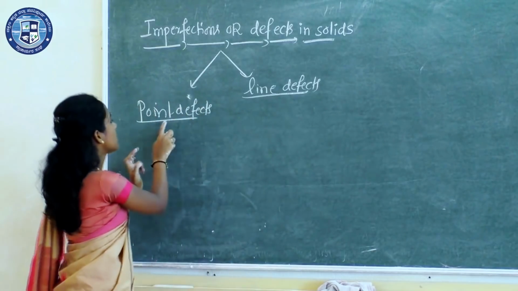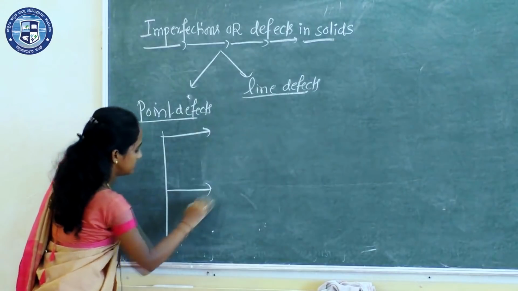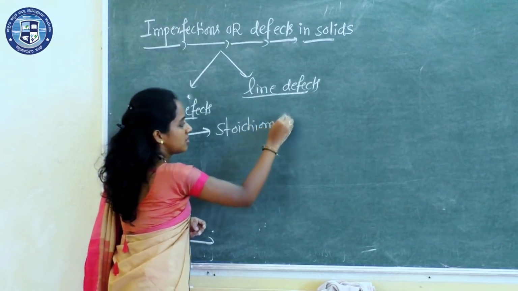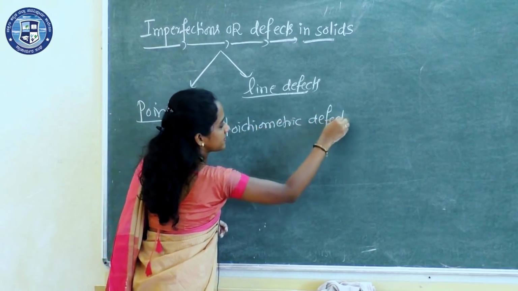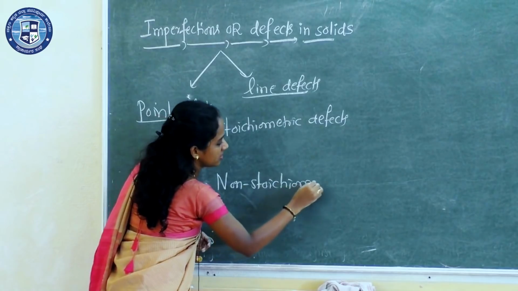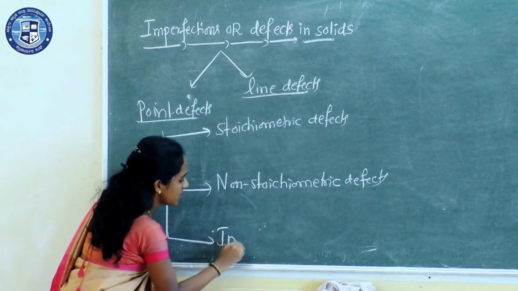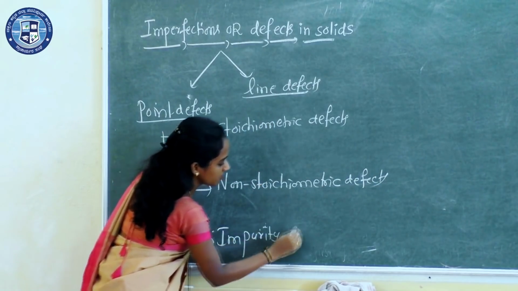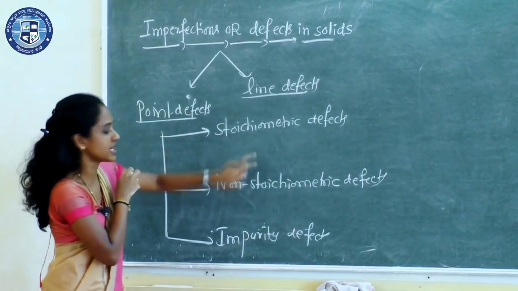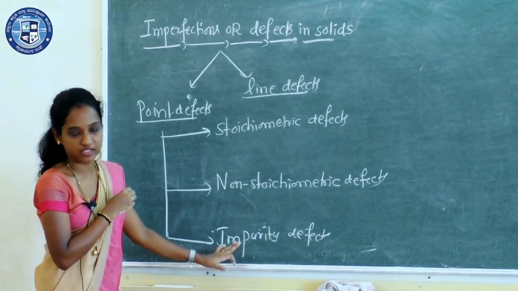Under point defects again there are three types: stoichiometric defects, non-stoichiometric defects, and impurity defects. I'll explain them one by one. So initially under point defects there are three types: stoichiometric, non-stoichiometric and impurity defects.